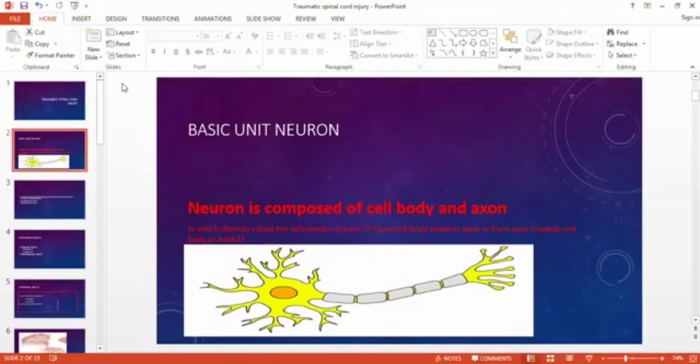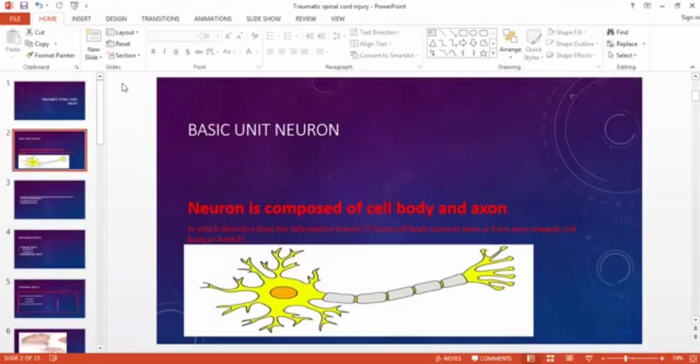So first we need to decide in which direction the neuron conducts the impulses. The impulse or the information always travels from the cell body towards the axon. It never travels in the reverse direction, from the axon towards the cell body.